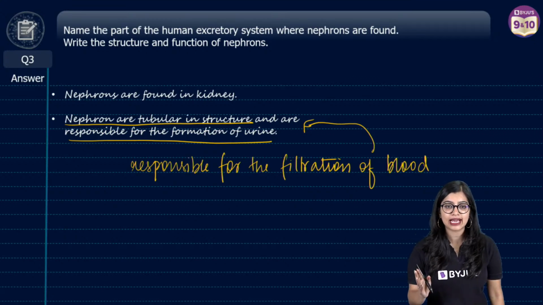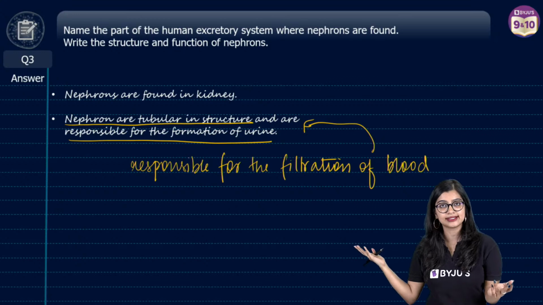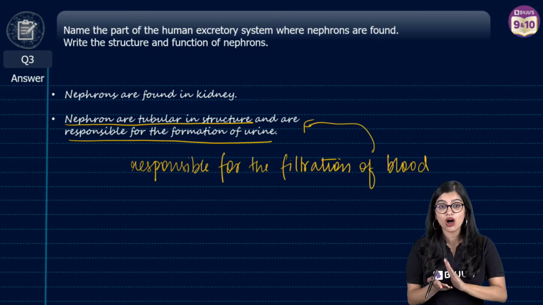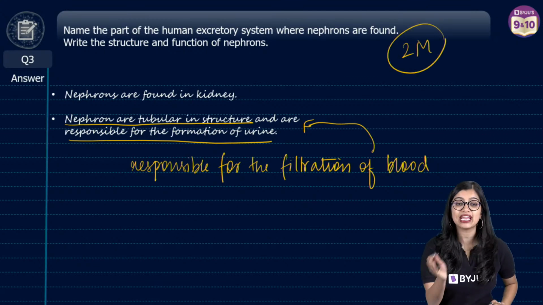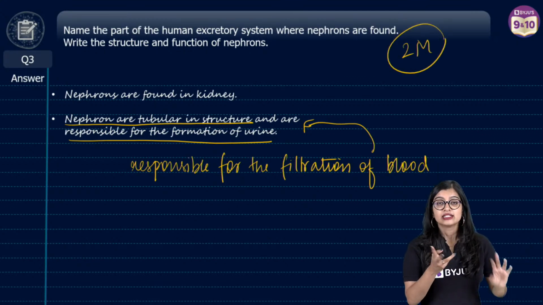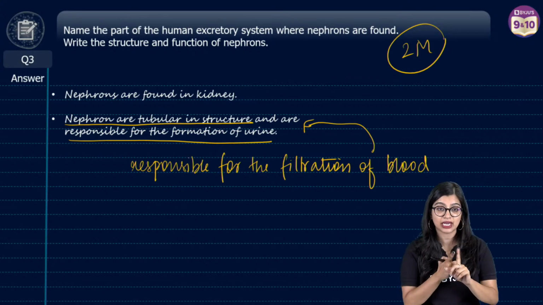Ma'am, do we need to make a diagram also? Students, Sritama, focus. They've not asked you. Until and unless they say draw the diagram, you don't need to draw. And for 2 marks especially you have to be as specific as possible. Somebody asked me, ma'am, will the double circulation diagram come? The schematic diagram can come, Anish.